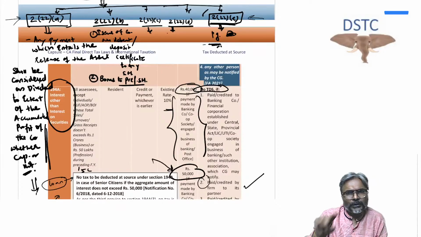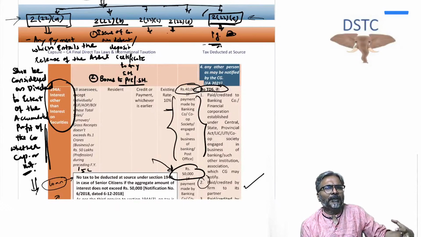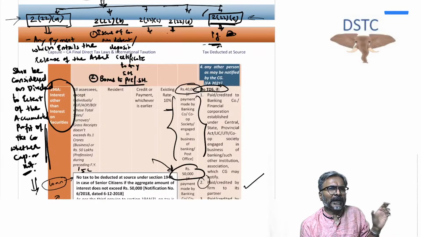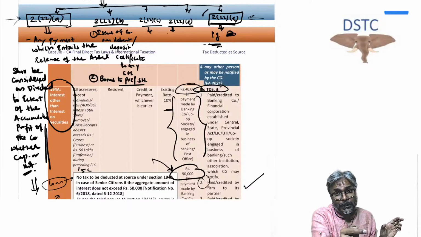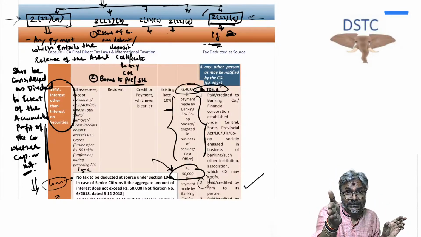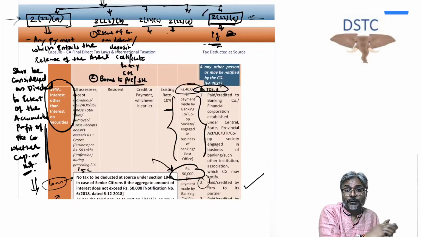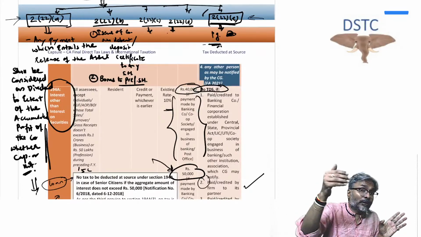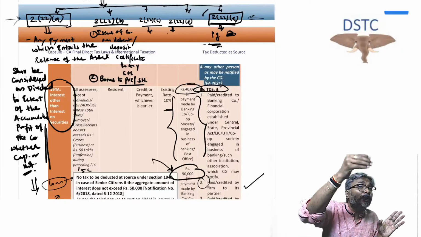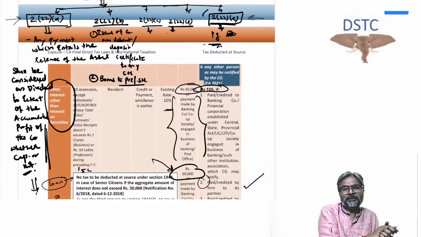And if you can recall, what is the 222E dividend? When the loan or advance is given by a closely held company or a private company to a shareholder having 10% or more of the voting power in such company. So either you give a direct loan to them or you give it indirectly to whom? Not to the shareholder but to a concern in which such shareholder is having a substantial interest, which means 20% or more at any point of time during the previous year.